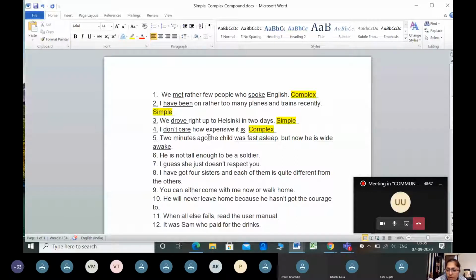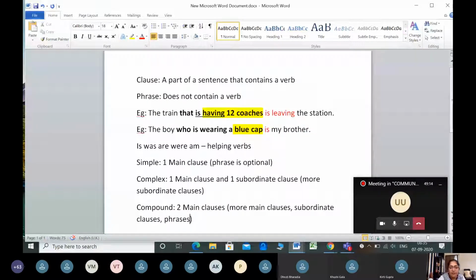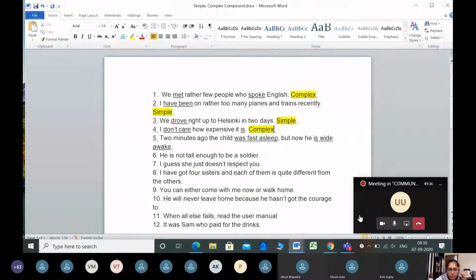I'd like to go back to my first screen and make an addition there. When I say a compound sentence has more main clauses, more subordinate clauses, I wish to add here, it can also have phrases. Nobody can prevent a compound sentence from adding phrases. So please make this addition here. A phrase also can be a part of a compound sentence. But a minimum of two main clauses should be there, just as we have in this particular sentence. Okay, so I am going to write here that this is a compound sentence.